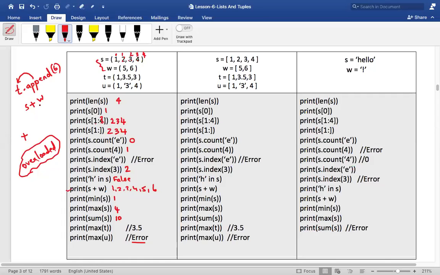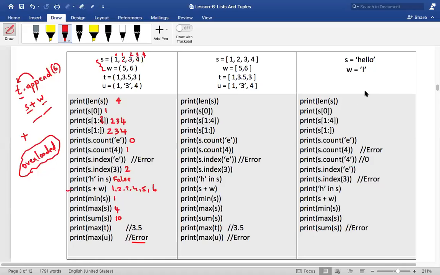No, it's not. Append is a method, and I'm asking to append 6 on this tuple. Is it possible? No. But with this, am I doing it on this particular tuple? No. The interpreter will not do it on this particular tuple. It will make a separate copy of this, do the operation, and store it in some other location. Okay, sir. Got it. Thank you. Is that clear?